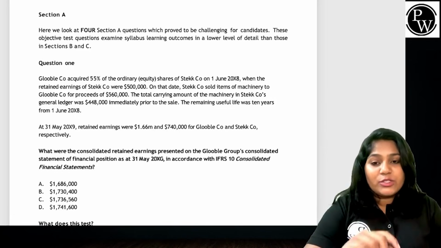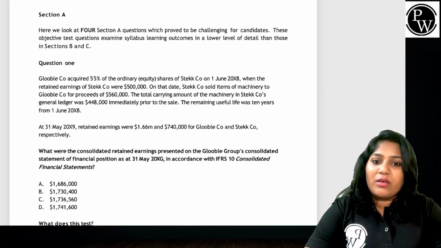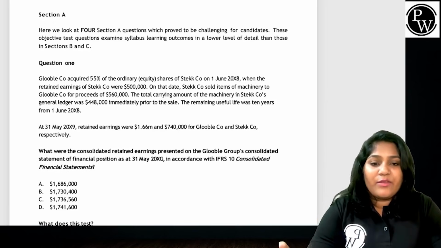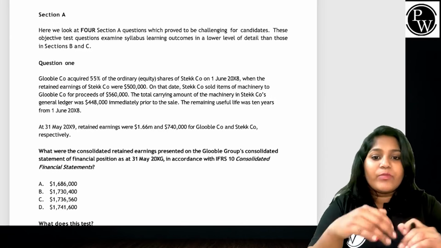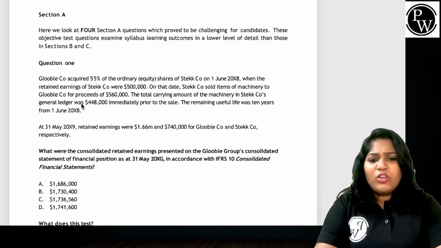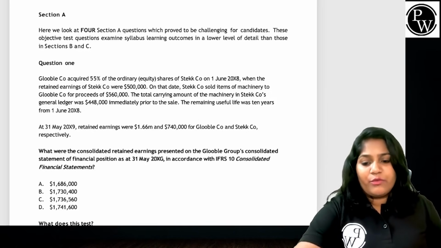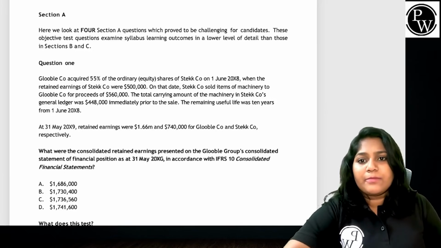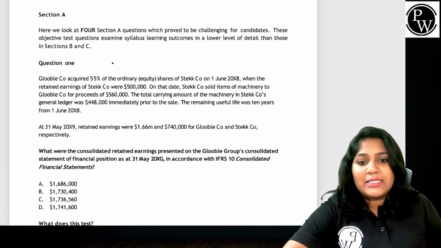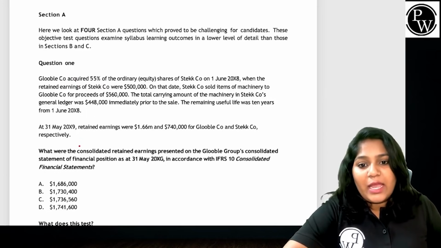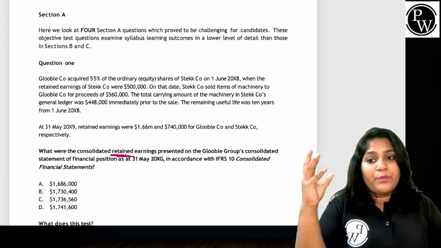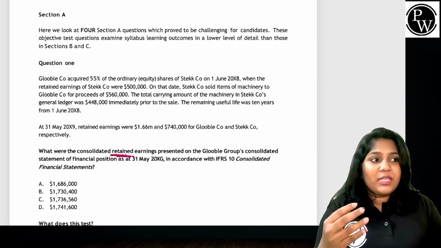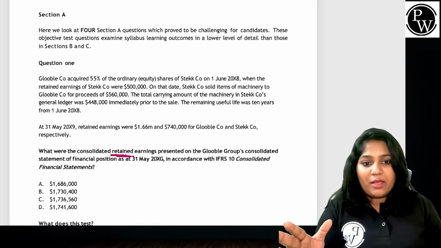Right. Next, if you see at 31st May 20x9, the retained earnings were 1.66 million and 740 for parent and subsidiary. The question is, we have to find out the group retained earnings. Let's do this question for an understanding. I see who is selling to whom, and I will always see the requirement. The requirement is about the retained earnings. It is not about the post-acquisition profit. The retained earnings affects both parent and subsidiary company, right?